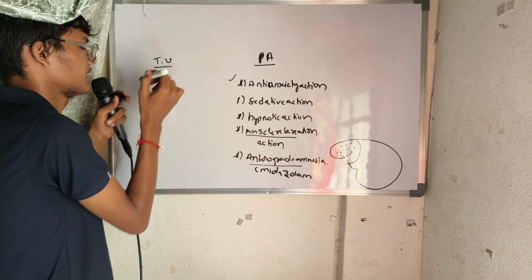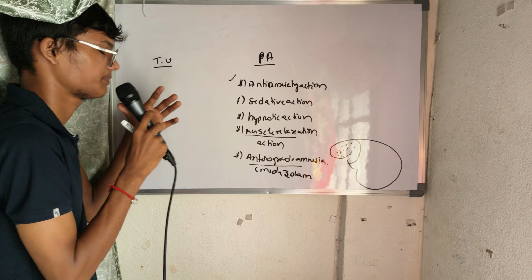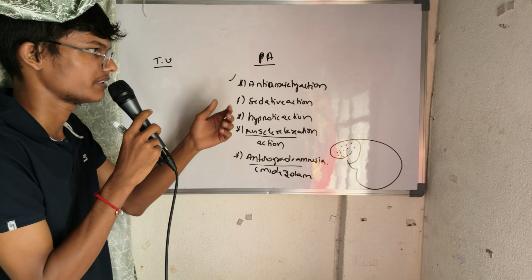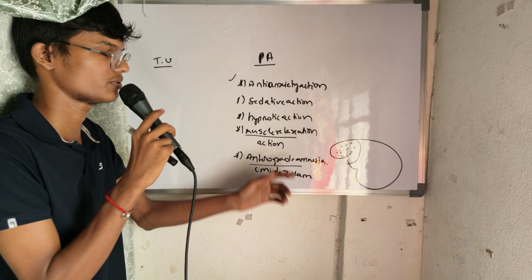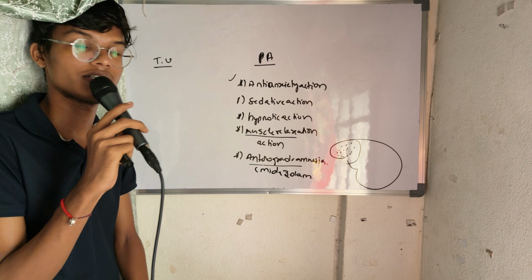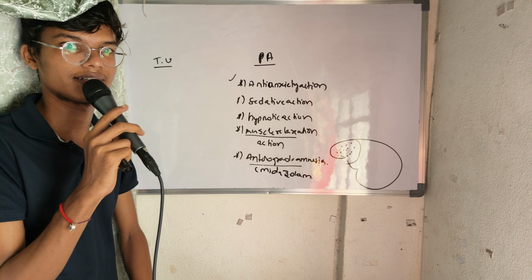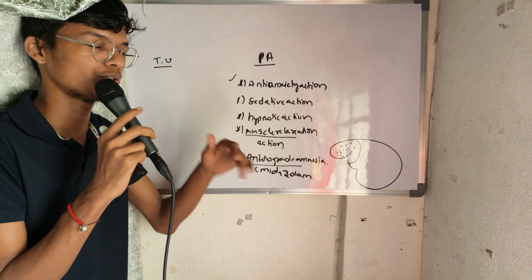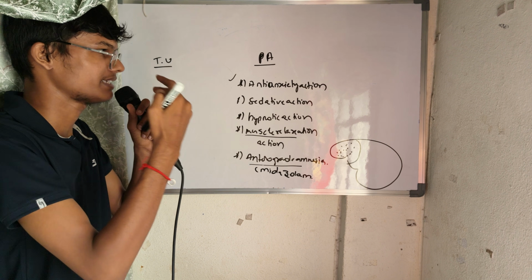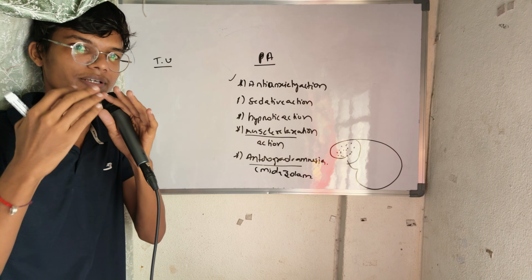Coming to the therapeutic uses, I personally remember it like this. If a patient wants to use these benzodiazepines, he should have some anxiety disorder, right? If he has severe anxiety, he will be quarreling within his family, right? So related to family, these anxiety patients will have some problems.